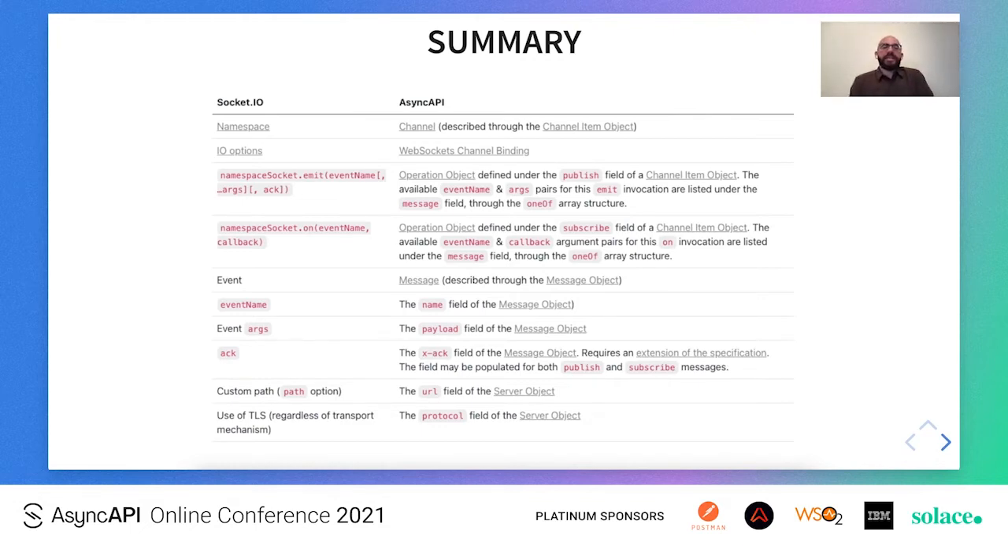A Socket.io event is essentially an AsyncAPI message, and an event name is the name field of the message object. The event arguments are described by the payload of the message object, which is a JSON schema, and the acknowledgements can be achieved using the xargs specification extension that we proposed. And lastly, we have the custom path to our Socket.io server, which is signaled using the URL field of the server object, and we have the absence or inclusion of TLS, which is using the protocol field of that server object.